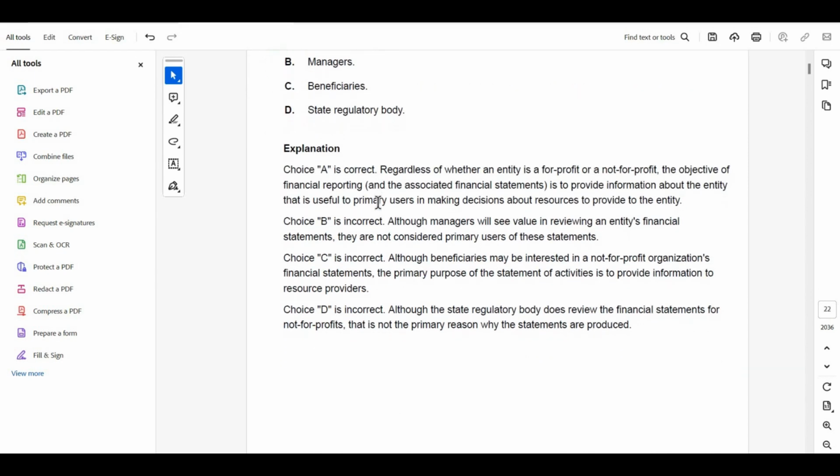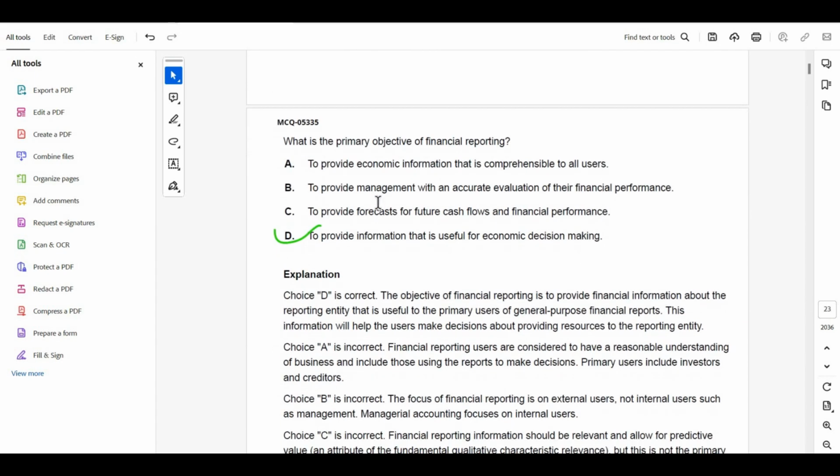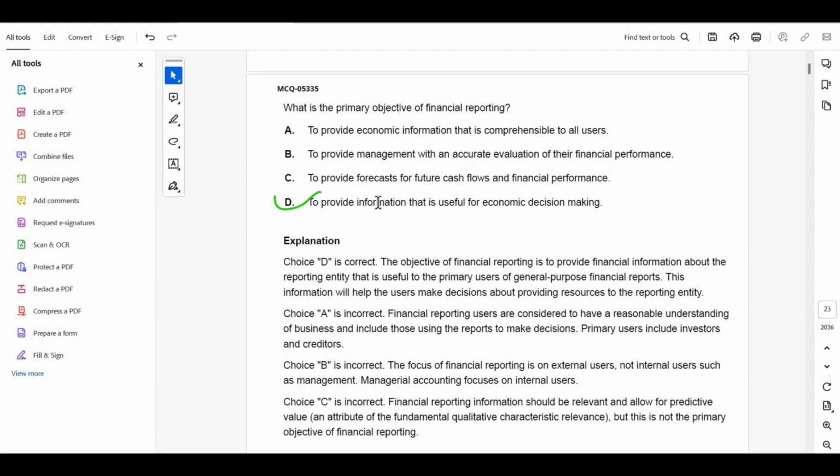Alright, so moving forward to the next MCQ. What is the primary objective of financial reporting? Number A, to provide economic information that is comprehensible to all users.